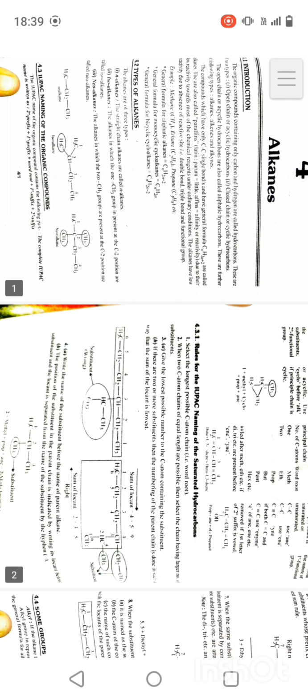Now here is the topic: types of alkanes. The alkanes are of three types. First is normal alkanes, means single chain. The straight chain alkanes are called n-alkanes. Second is isoalkanes, the alkanes in which only one CH3 group is present at the second carbon of the main chain. Neoalkanes are those in which two CH3 groups are present at the second carbon of the main chain. So these are called neoalkanes, as shown in the examples.